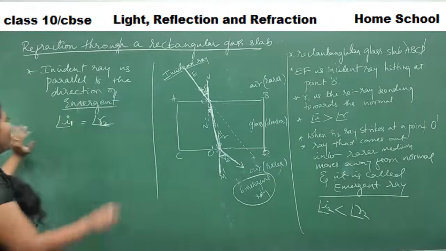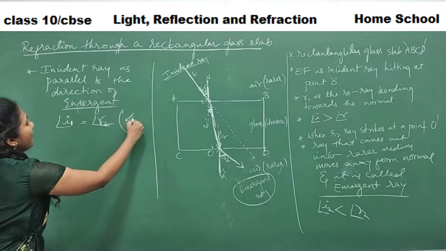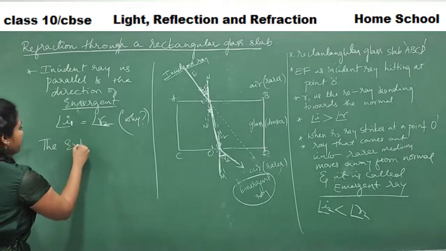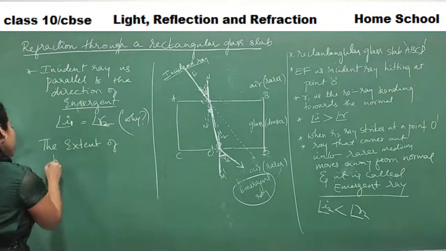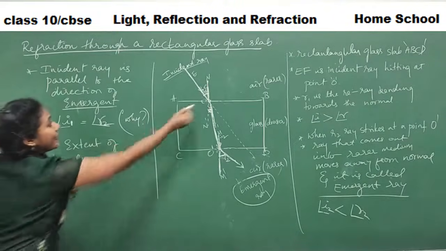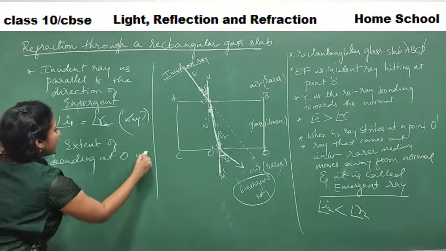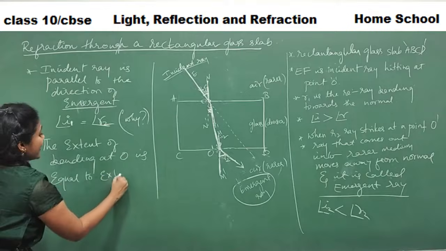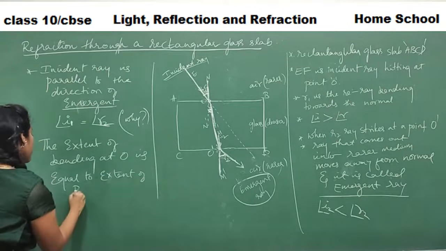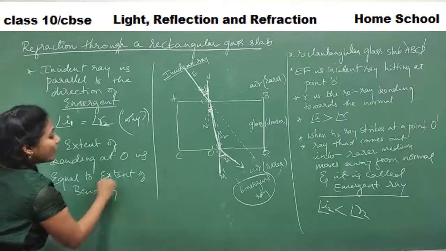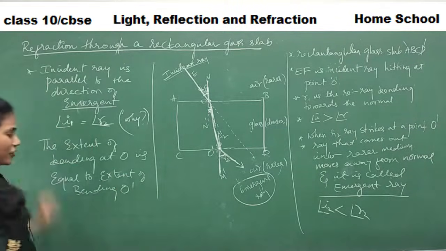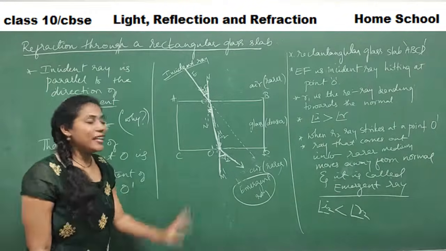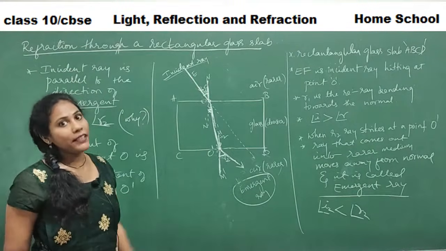Understood the concept? So why is it parallel? What is the answer for that? The extent of bending at point O is equal to the extent of bending of light at point O dash. So that's the reason we say the incident ray and emergent ray are parallel. This is a very important point to be noted, guys.